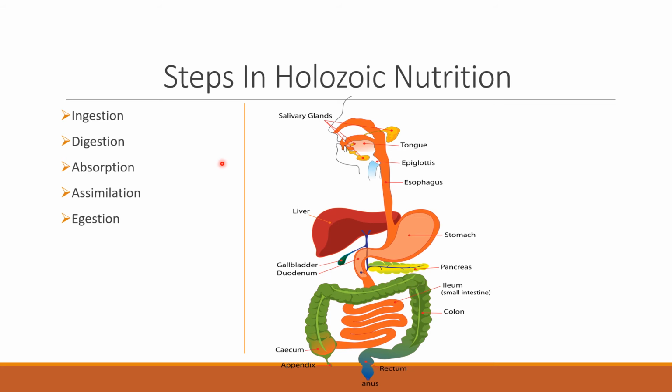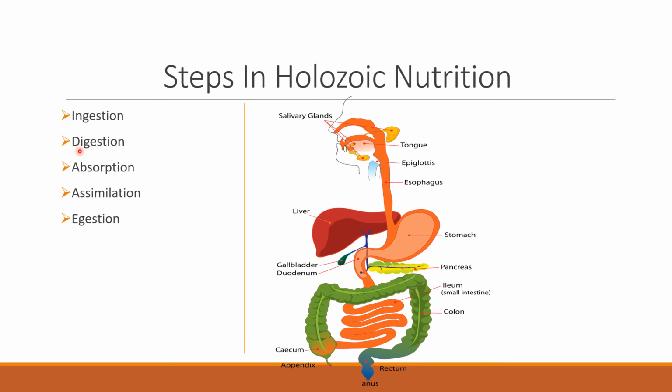Now these are the very important steps in the Holozoic nutrition. First, the food will be taken in, and this process is known as ingestion. Then the food will be digested by the digestive organs, or a whole system which we call the digestive system.